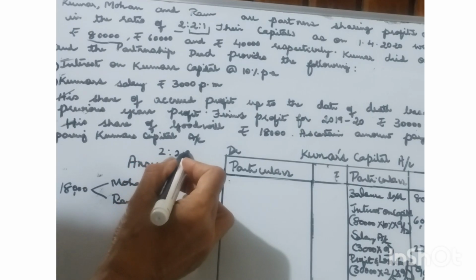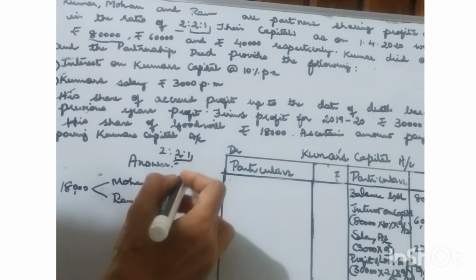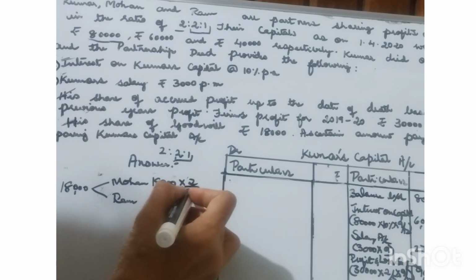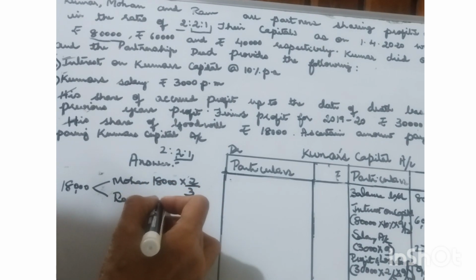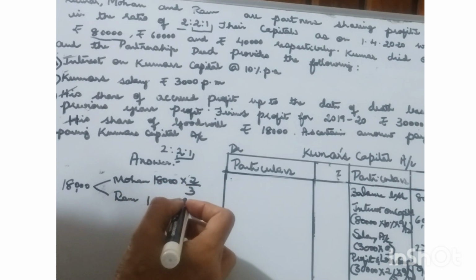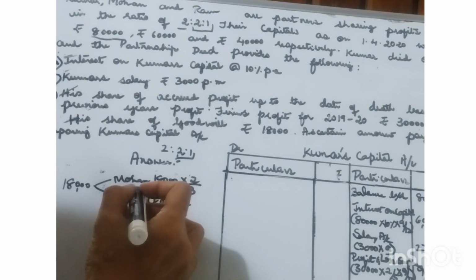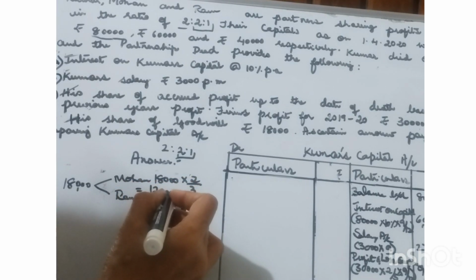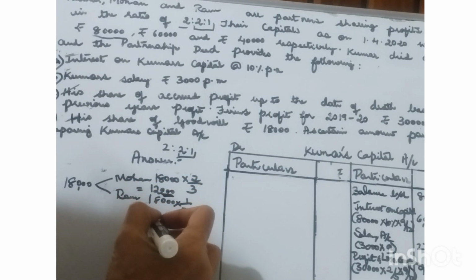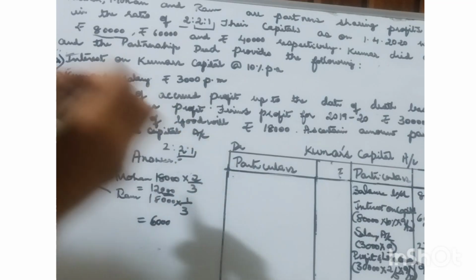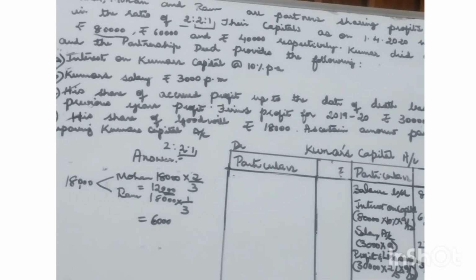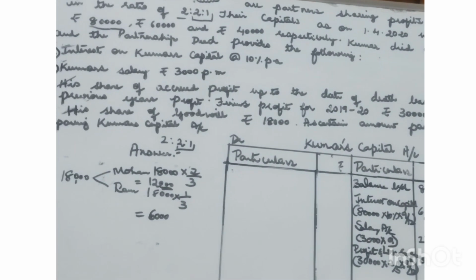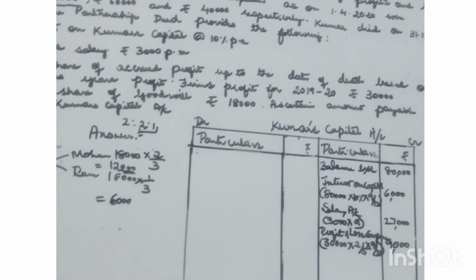The gain ratio is 2:1, so 2/3 as well as 18,000 into 1/3. That will be 12,000 as well as 6,000. So this is the entry regarding treatment of goodwill.